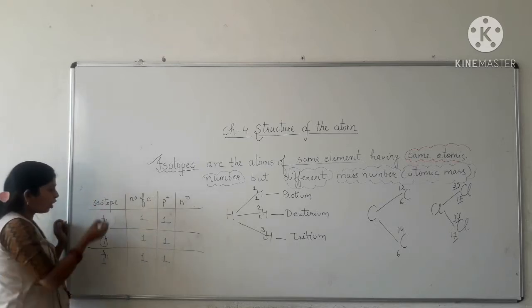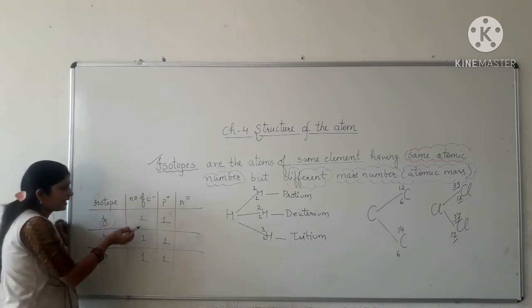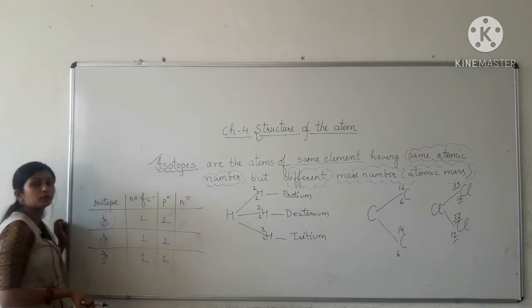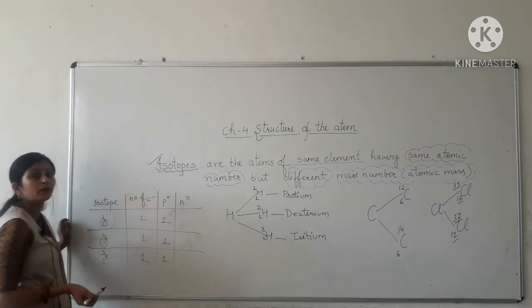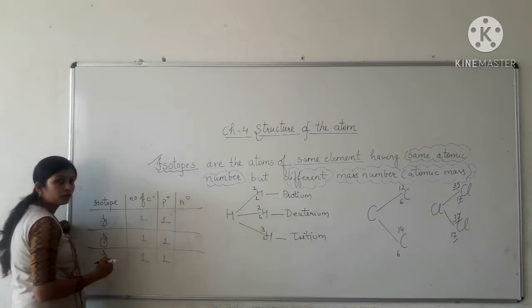So all these isotopes of hydrogen have the same number of electrons and protons because they have the same atomic number.